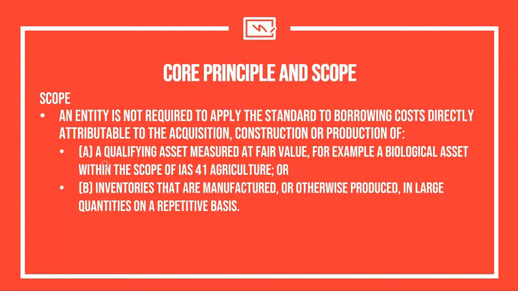So first, a qualifying asset measured at fair value. Why are we not going to consider borrowing cost? Because borrowing cost is only relevant if we are going to measure the asset at cost. If it is going to be measured at fair value, then even if you compute the borrowing cost and try to capitalize it, it's going to be useless and impractical because the fair value is the amount that we're going to recognize. And for inventories that are manufactured or otherwise produced in large quantities on a repetitive basis, as specifically provided by the standard, we are not going to capitalize or account for the borrowing cost for that particular item.